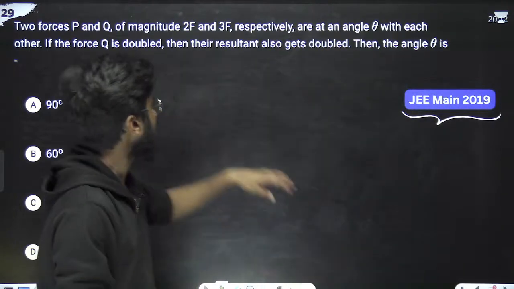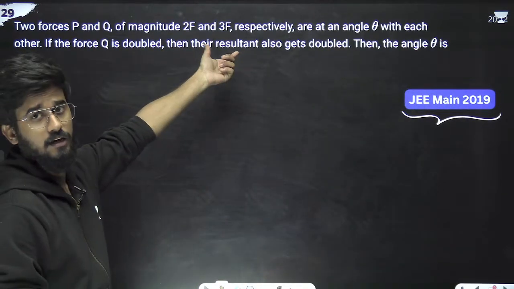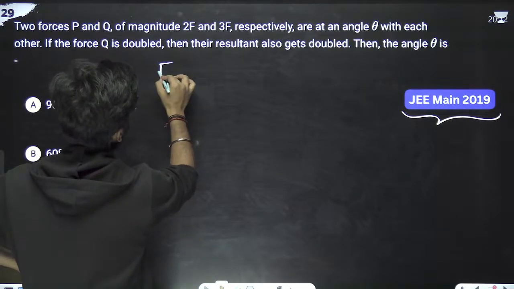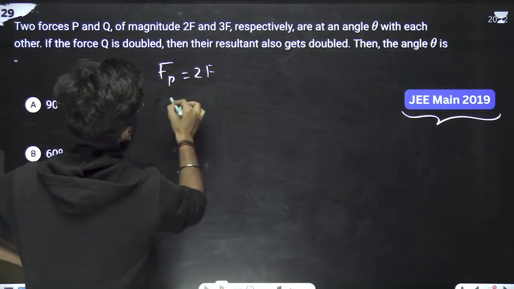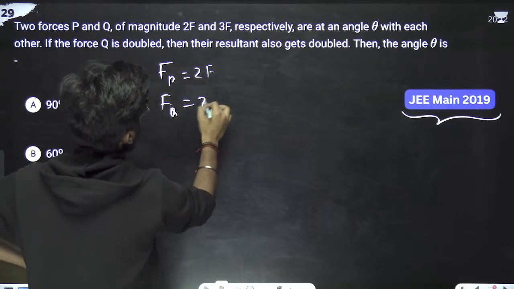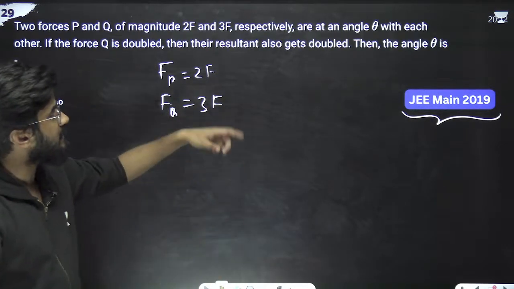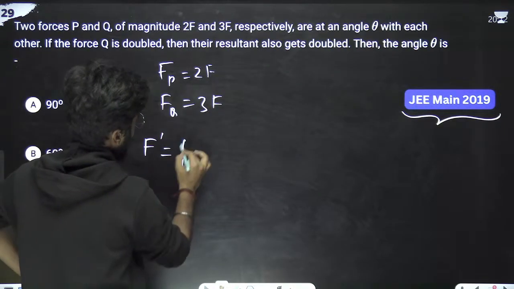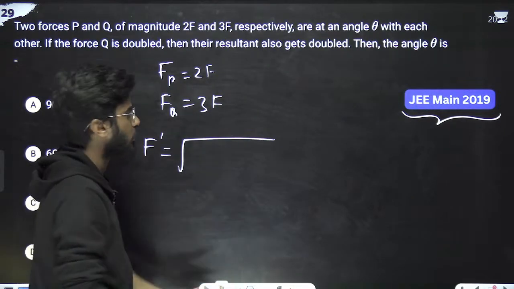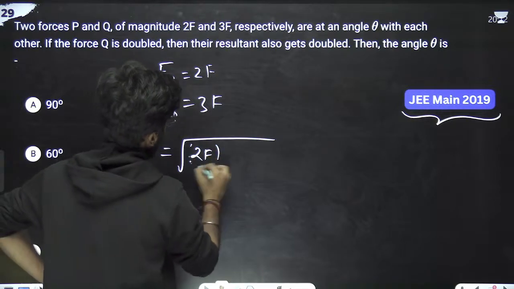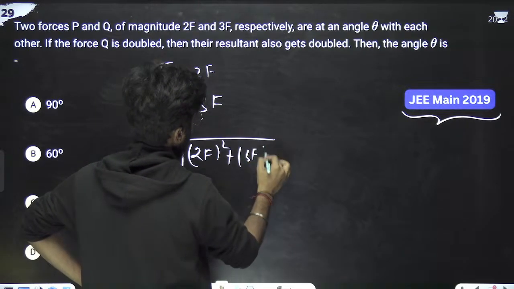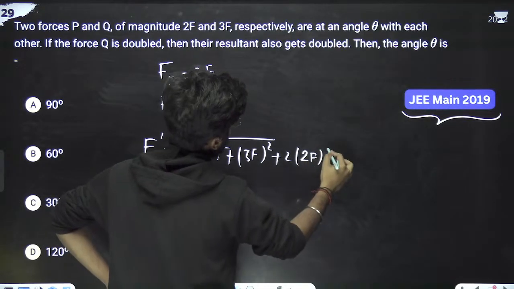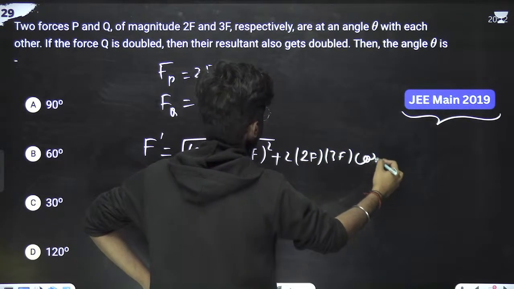So firstly, we can write P as 2F and Q as 3F. The resultant F dash equals under root F1 square plus F2 square plus 2F1F2 cos theta, that is 2F square plus 3F square plus 2 into 2F into 3F into cos theta.